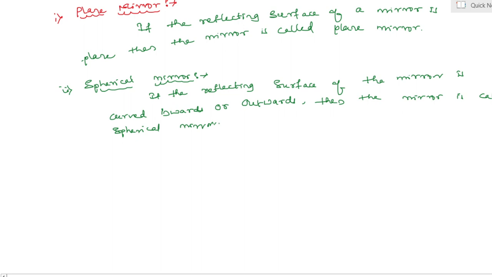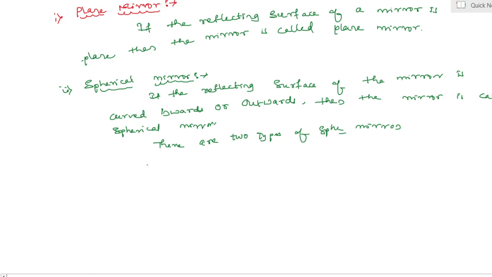Spherical mirror. Yes, my dear students, in a spherical mirror there are also two types. Yes, the spherical mirror with an inward curved reflecting surface is called a concave mirror. There are two types of spherical mirror.